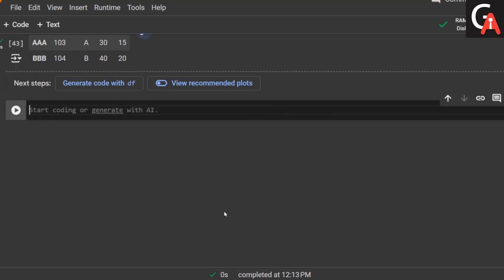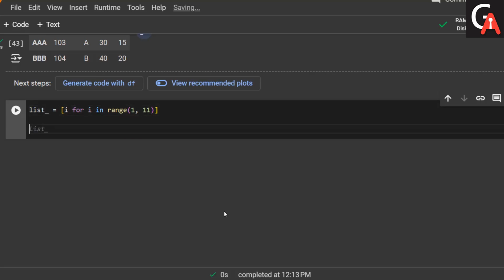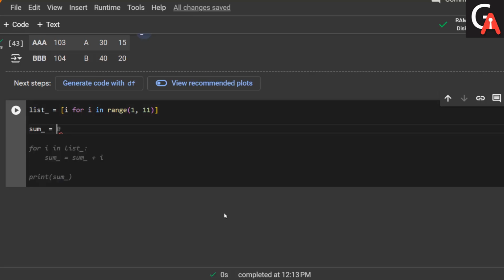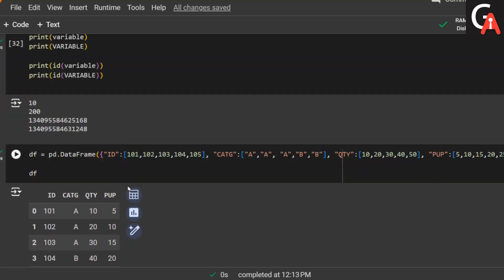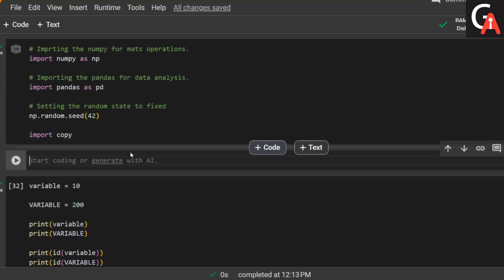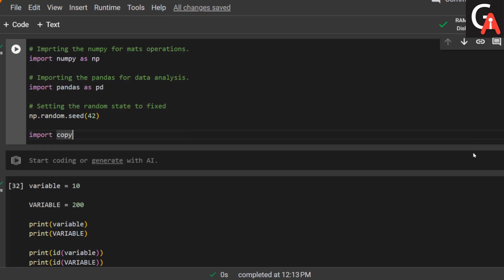Let me go here and create one list. list_ is equal to, for every i in range 1 to 11, minus 1, and I'm taking this into a list. This is the list comprehension I have right now. I want the sum. To compute the sum in a single line, I can use the reduce function. The reduce function is available in the functools library, so let me import that library into the Colab.